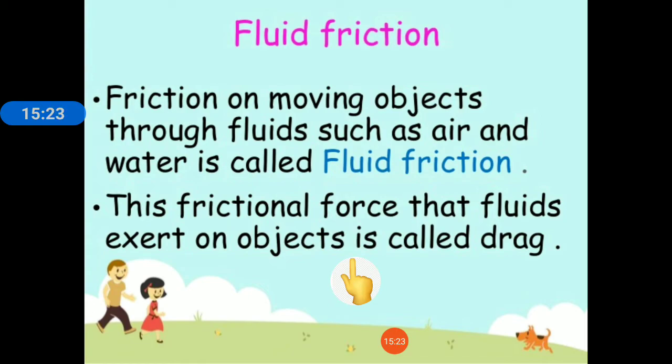So due to this shape they experience less friction. Okay, this is the reason why boats, airplanes, and bodies of birds are streamlined, because to overcome this fluid friction, to experience less friction, their body is designed so.